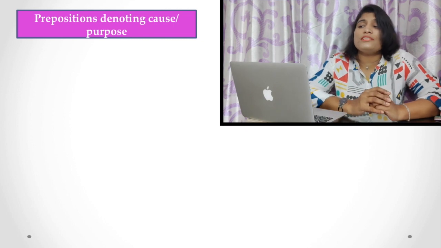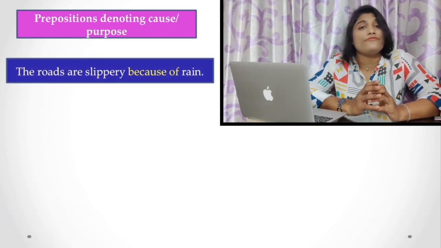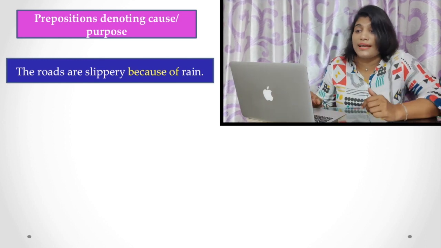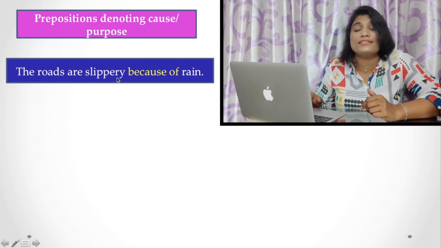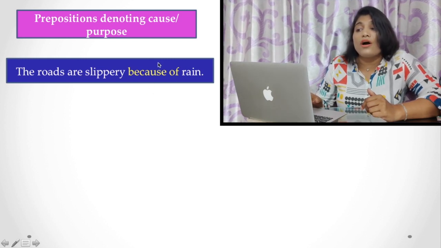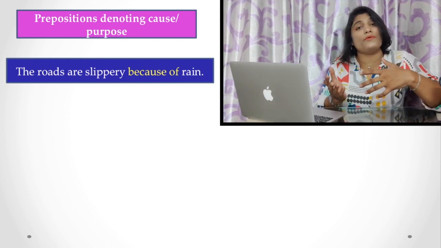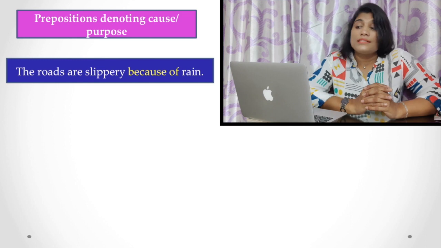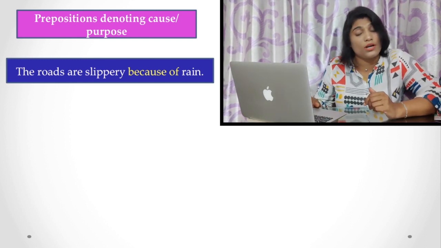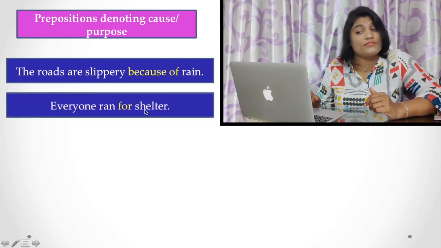Now, the prepositions denoting cause or purpose. In some cases, we have to talk about causes or effects. For example, the roads are slippery because of rain. Here because of means due to the cause of rain, the road becomes slippery. Here, denoting the cause, we use the preposition because of. And here, everyone ran for shelter.